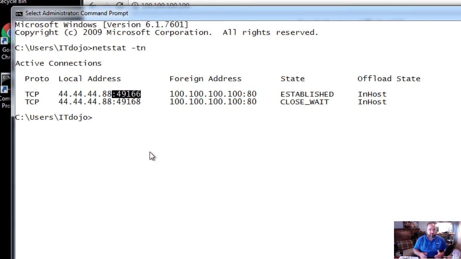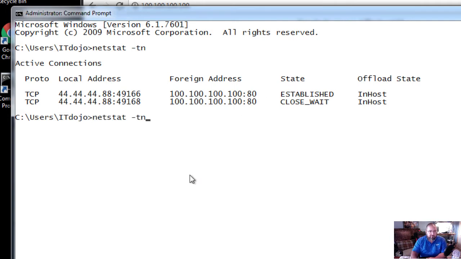It's actually an ephemeral port, and what the ephemeral port ranges are can vary from one operating system to another. But this port was dynamically selected for the node when it established the connection. It's going to be used for the duration of this connection, and then it's going to be discarded, only to be reused later on by some other protocol or application. The foreign address, notice, is 100.100.100.100, and the destination port was 80, which is the standard port that web servers listen on. So that's not particularly surprising.